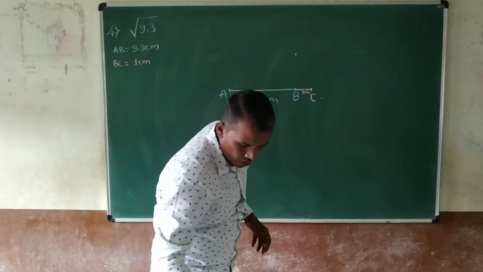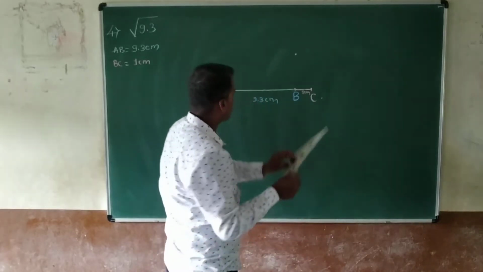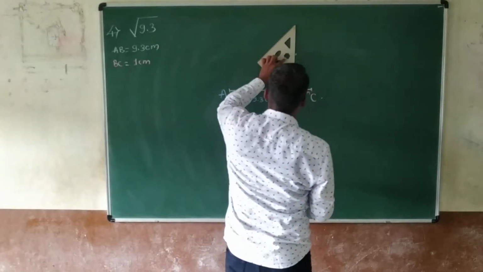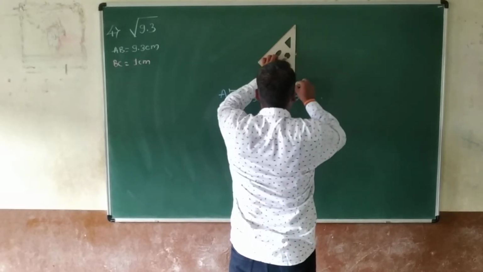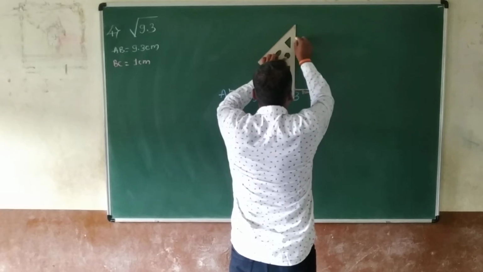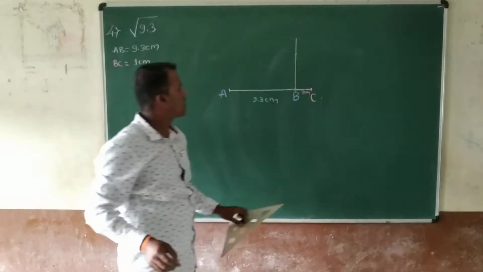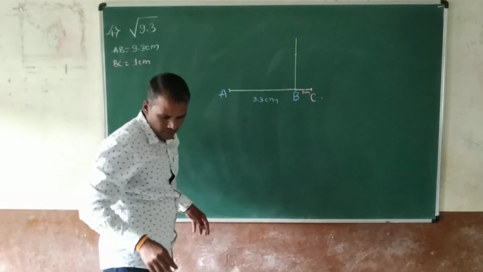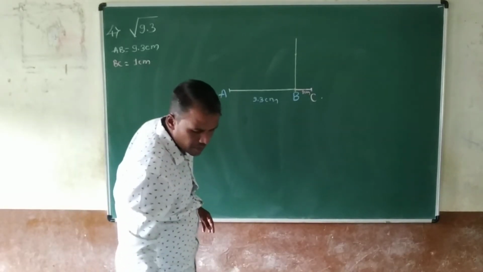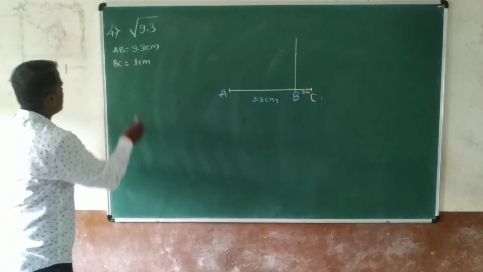Yes, the straight line is drawn. After drawing the straight line, what do you do next? Next concept here, two concepts are facing.